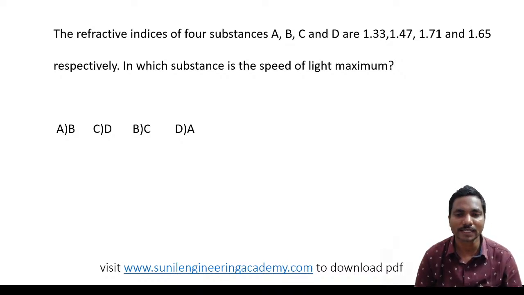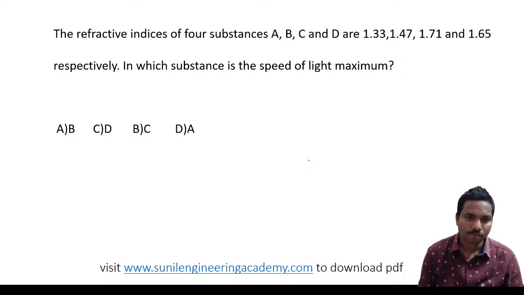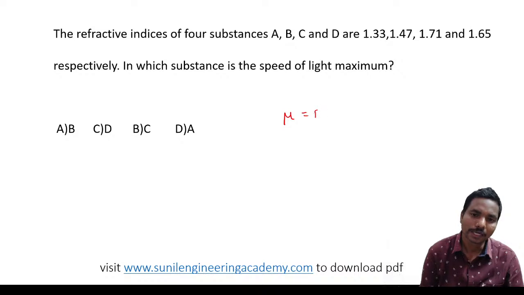We have already discussed this type of question in our topic wise MCQs, in the light MCQs. We know very well what the refractive index is. Mu is the refractive index, that is speed of light by speed in the medium. Speed of light is a constant, correct? 3 into 10 power 8 meter per second.